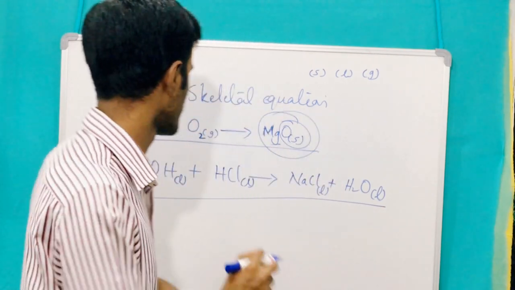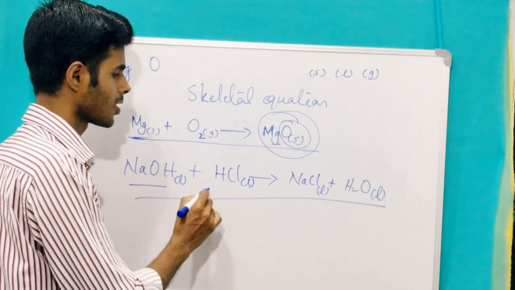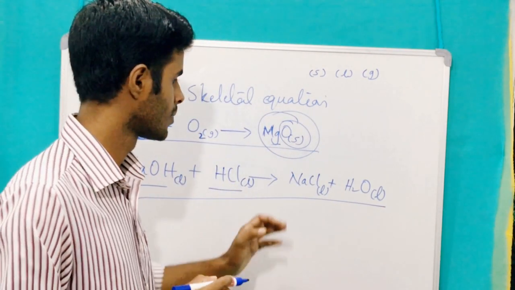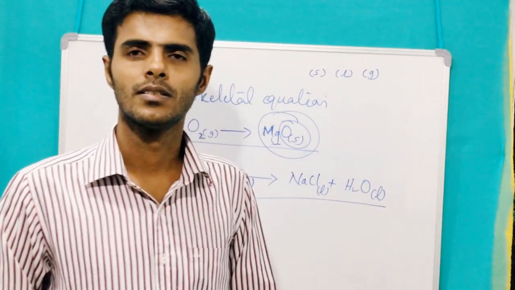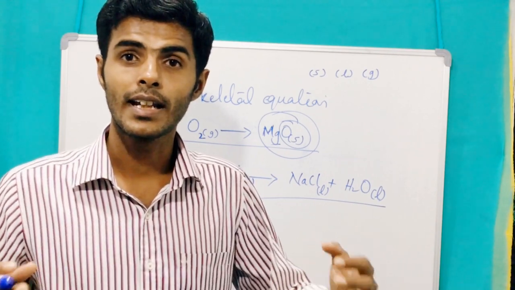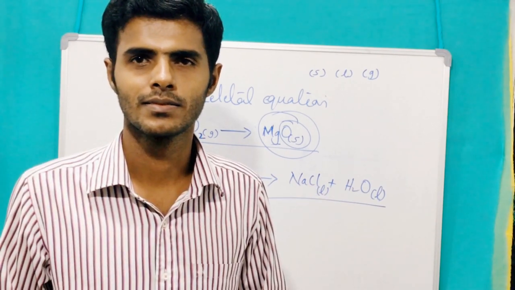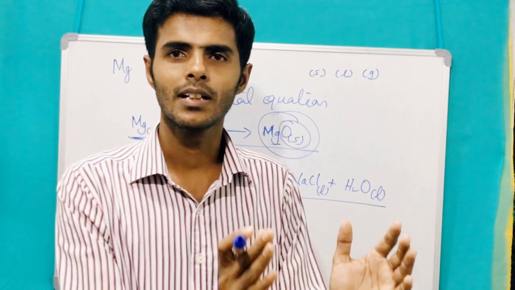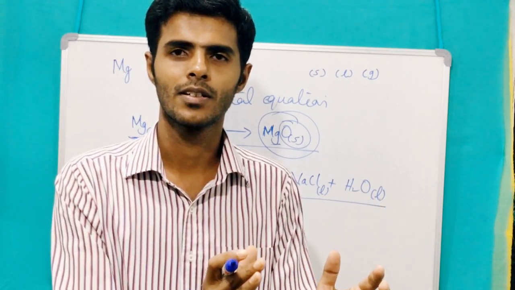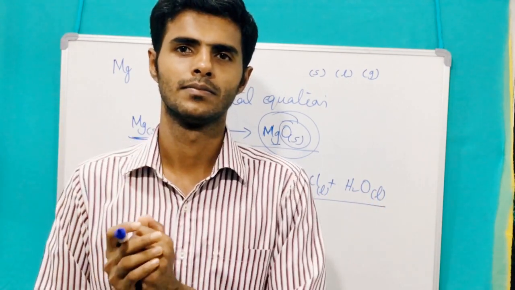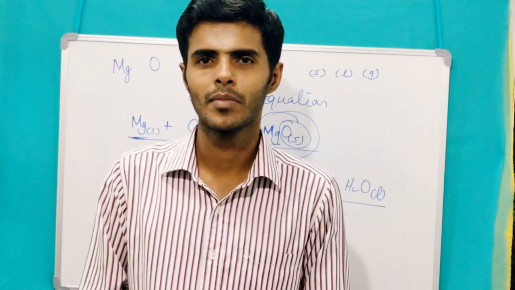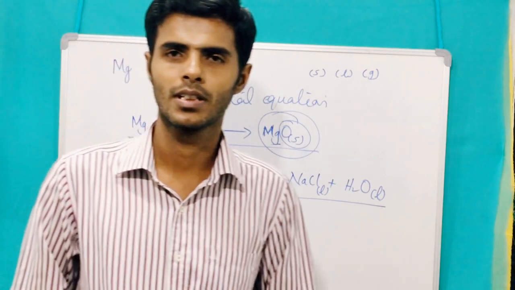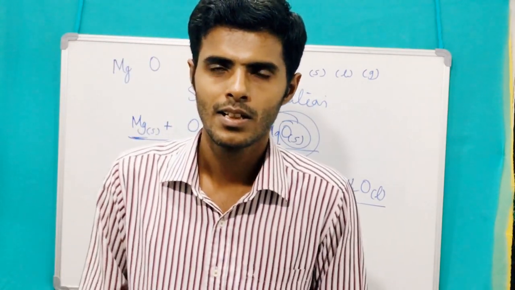See here also, sodium hydroxide and HCl are both getting converted into sodium chloride and water. We are not creating extra mass, but converting whatever mass we have into another material. About balancing a chemical equation, we will study in the next class.